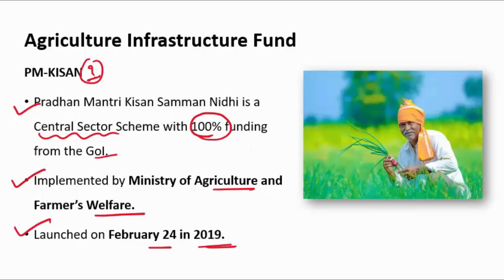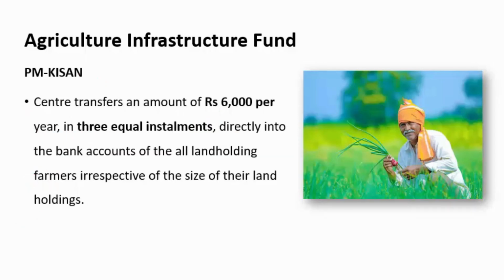You need to remember all these points, right? Under PM-KISAN, the central government transfers rupees 6,000 per year to the farmer's account in 3 equal installments. This amount goes directly into the bank accounts of all land holding farmers, no matter what the size of their land holding is.